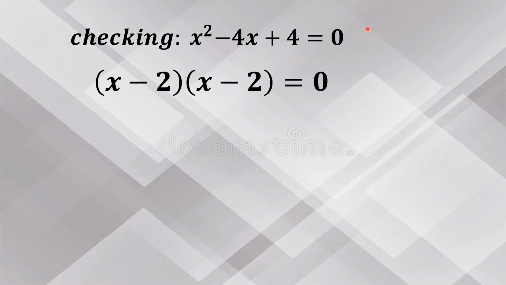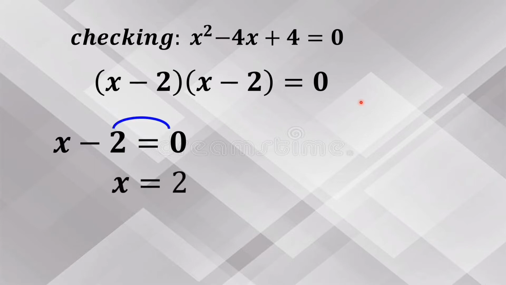Upang malaman natin kung talagang equal ang roots ng x squared minus 4x plus 4 equals 0, gagamit tayo ng factoring method. The factors are the quantity of x minus 2 times the quantity of x minus 2 equals 0. Equate the factor equal to 0, x minus 2 equals 0, x equals positive 2.